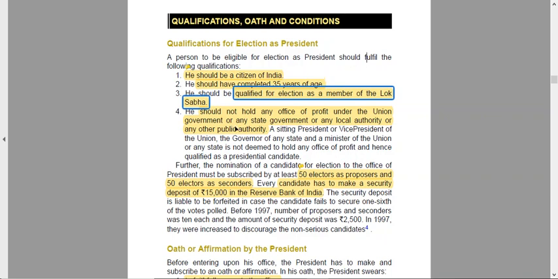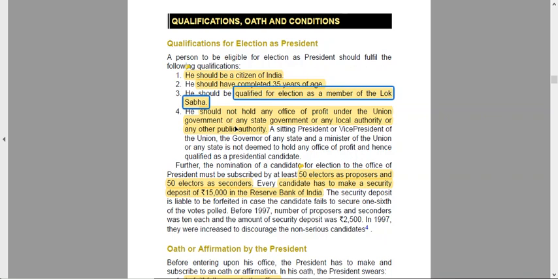He should not hold any office of profit under the government, any state government, any local authority or any public authority. Obviously, he should not have any office of profit anywhere. If he holds any office of profit, then it will be difficult for a person to be elected as president. A sitting vice president or president of the union or the governor of any state of the union is also not deemed to hold any office of profit. Obviously, when you are in such a gazetted position, you are not expected to hold any other position.